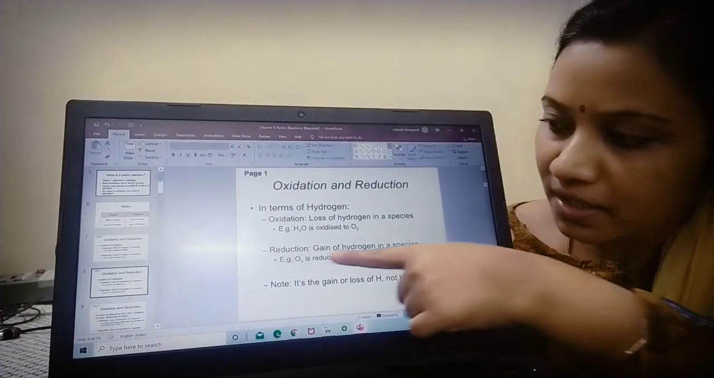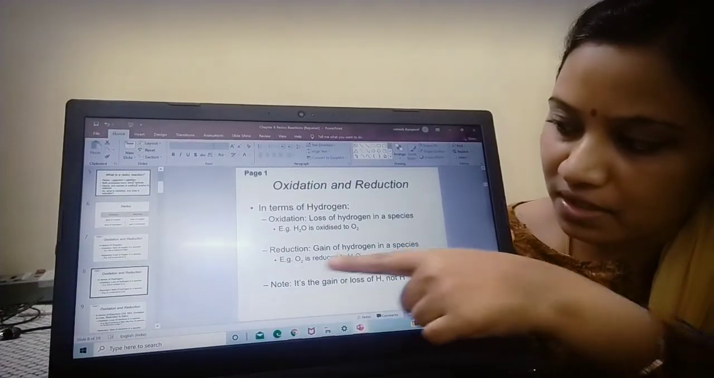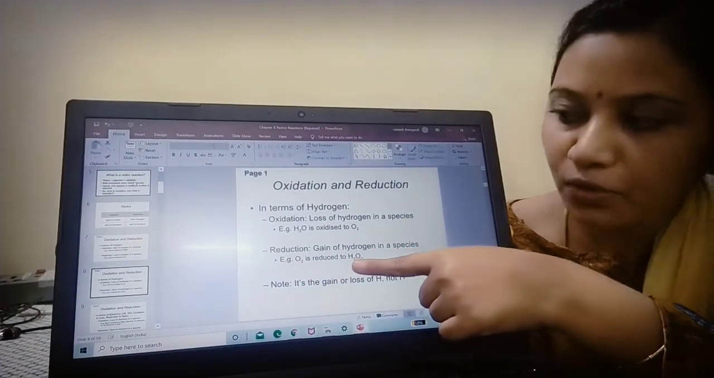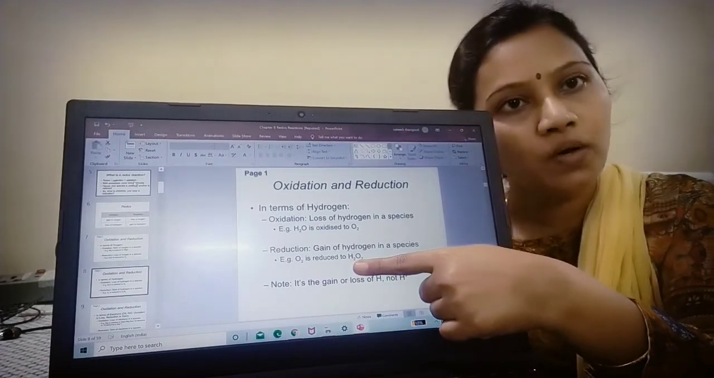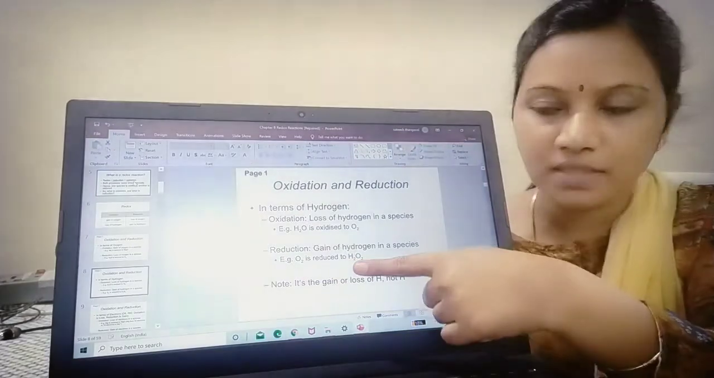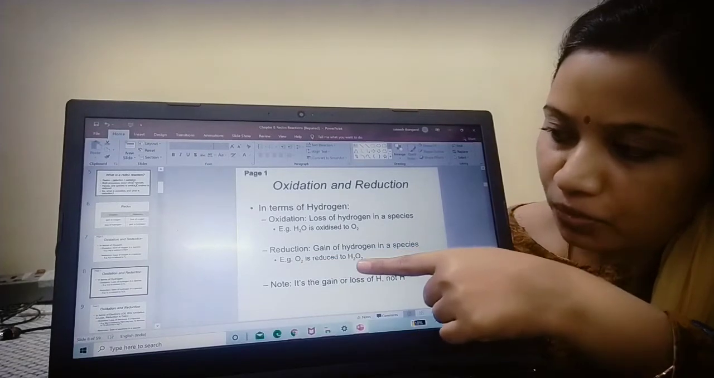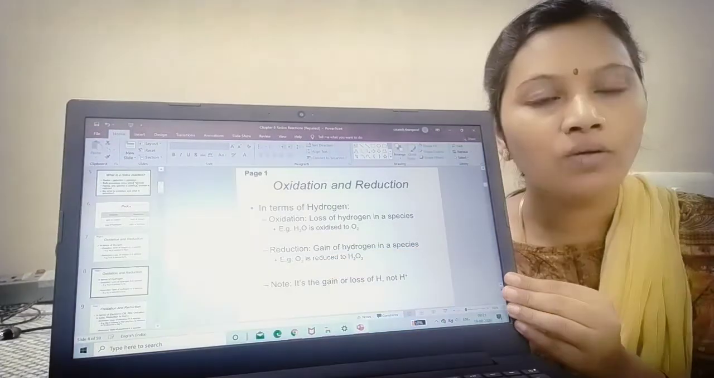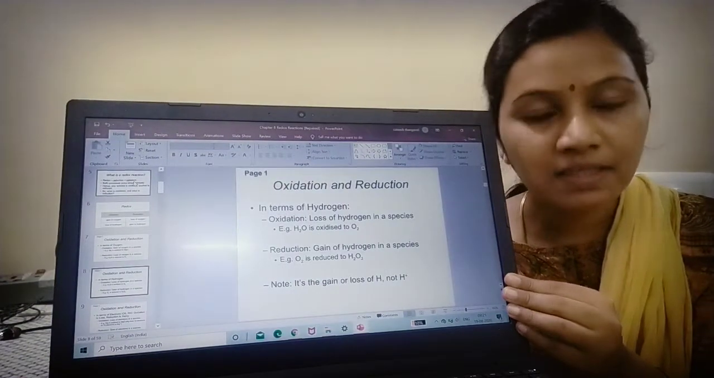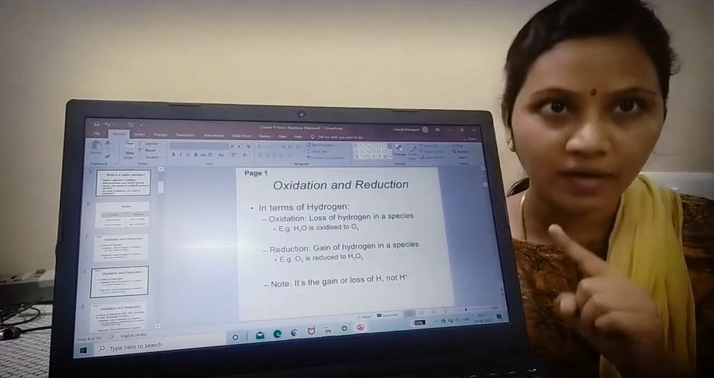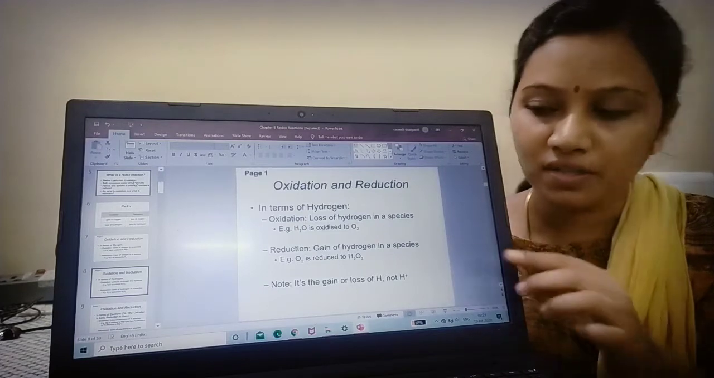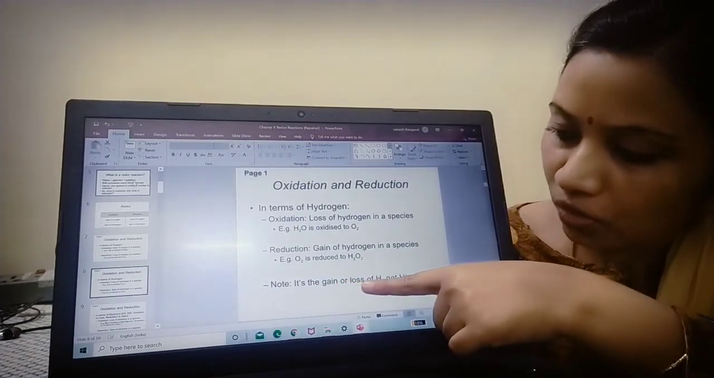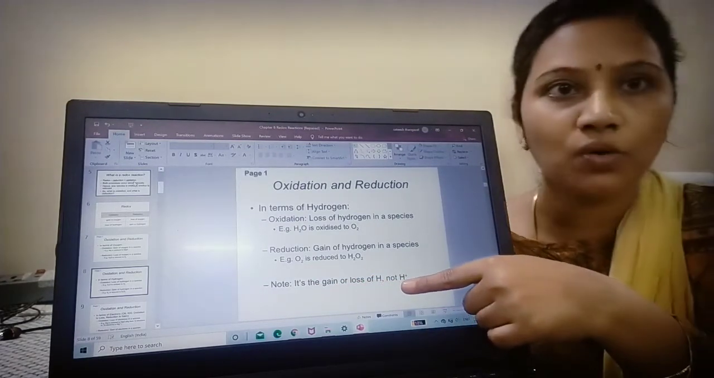Now reduction is gain of hydrogen in a species. Say for example, oxygen is reduced to H2O2. What is H2O2? It is hydrogen peroxide. So oxygen is reduced to H2O2. So in terms of hydrogen, oxidation and reduction means loss or gain of hydrogen, not charged hydrogen. See, it is gain or loss of H and not H plus or H minus.